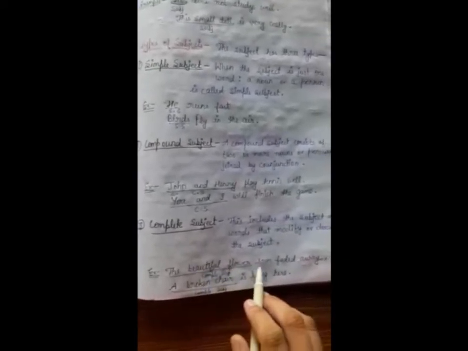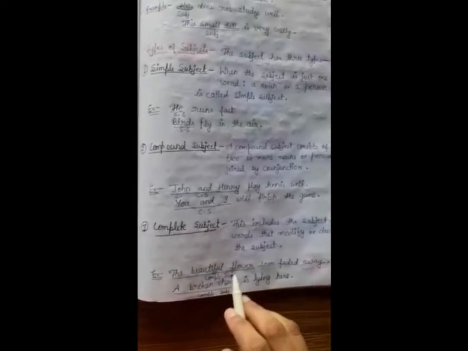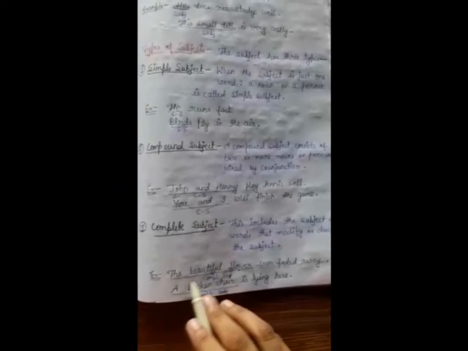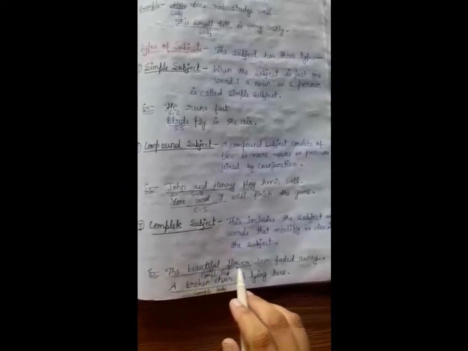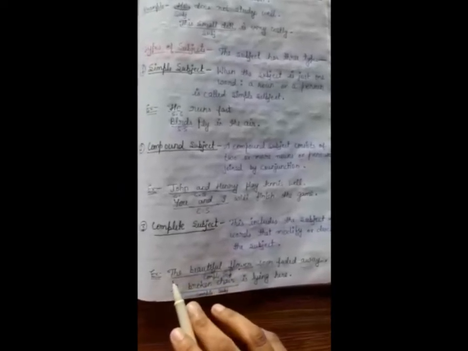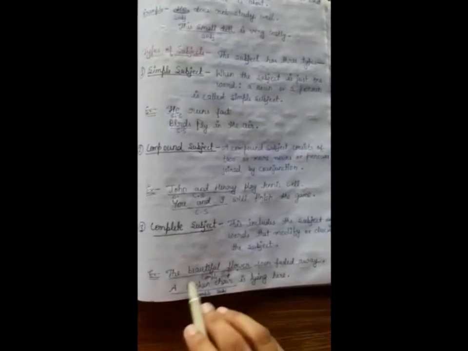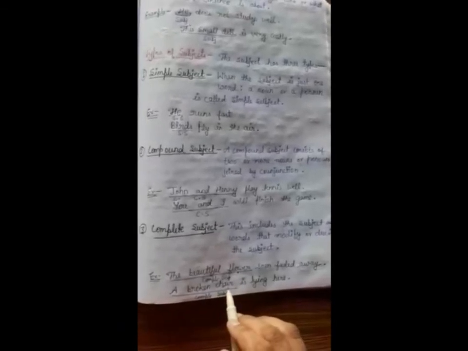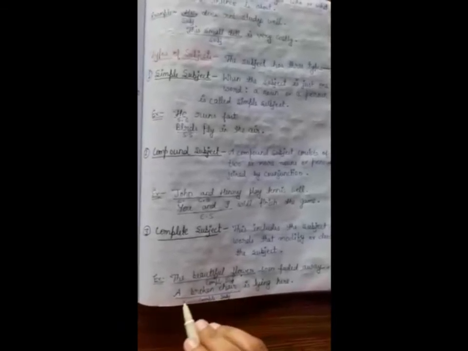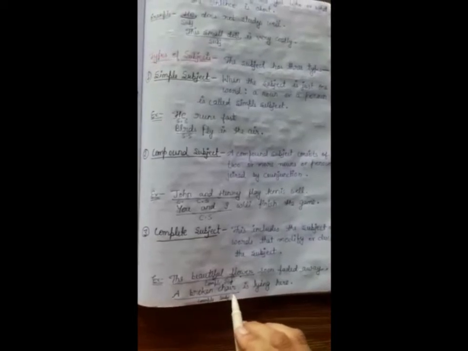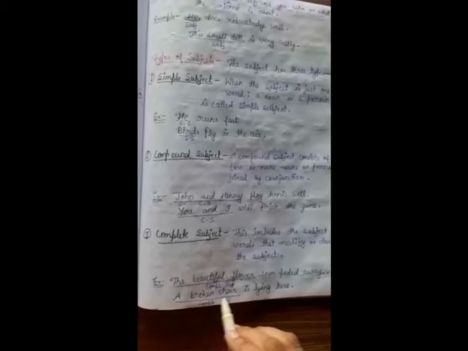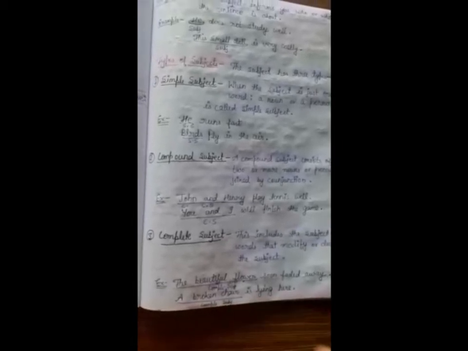"The beautiful flower soon faded away." Here flower is a simple subject, but the beautiful is used to describe the subject, that is why the beautiful flower is a complete subject. "A broken chair is lying here." Here chair is a simple subject, but a broken is describing the noun chair, so that is why it is a complete subject.